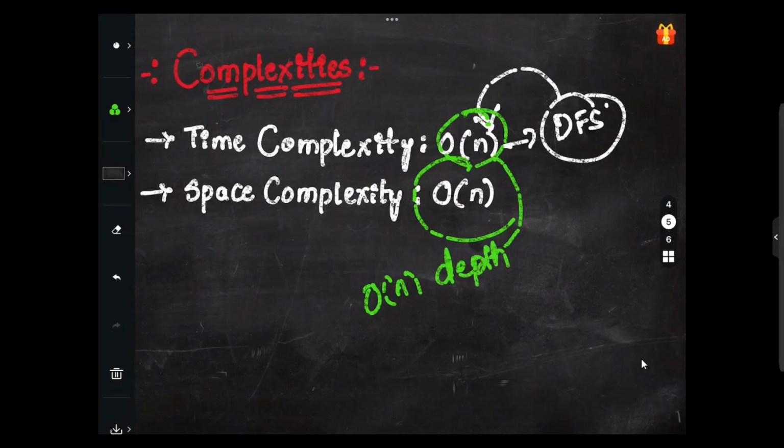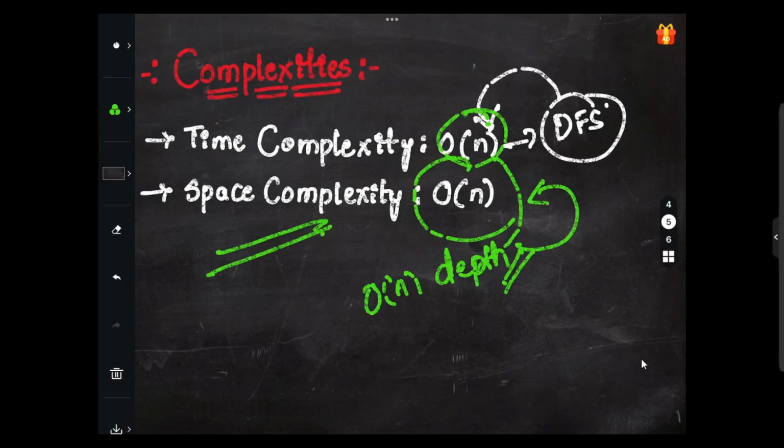It's better to write big O of h when we are making use of the recursion, but we are storing the adjacency list as well, which is of big O of n, and the recursion stack in the worst case would lead to big O of n as well. So we can just go with big O of n for the space complexity. The time complexity and the space complexity for the code that we'll be writing would be big O of n, big O of n, right?